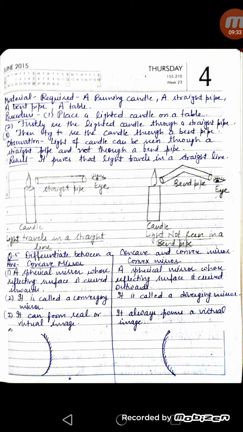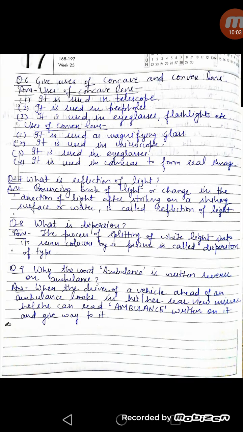Concave mirror is called a converging mirror, whereas a convex mirror is called a diverging mirror. Converging means the mirror collects light rays at one point, and diverging means the mirror directs the light rays in different directions. Concave mirror can form real as well as virtual image, whereas a convex mirror always makes a virtual image. So these are the basic differences between concave and convex mirror.